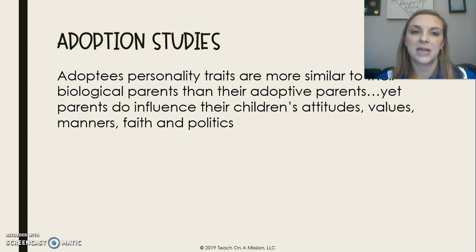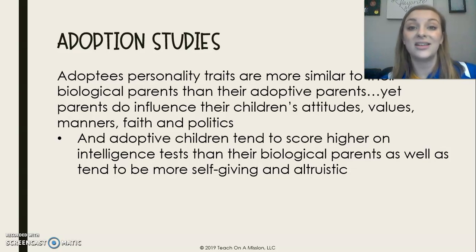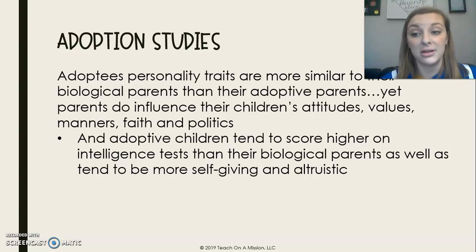So what these adoption studies have found is that adoptees' personality traits are more similar to their biological parents than their adoptive parents. So our personality is more genetically determined. However, parents do influence their children's attitudes, values, manners, faith, and politics, which isn't uncommon, right? Also, adoptive children tend to score higher on intelligence tests than their biological parents, and they tend to be more self-giving and altruistic.